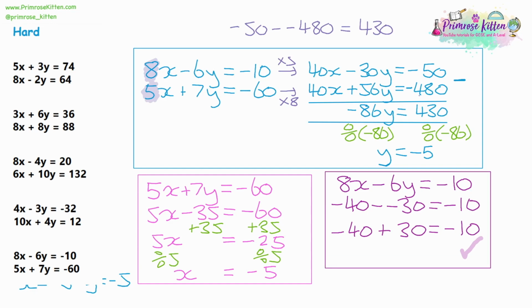So that is how you check your answers in simultaneous equations. It's an optional step, but it's worth doing in an exam just to make sure you've not made any mistakes, because again, these can be worth 3, 4, even 5 marks sometimes.